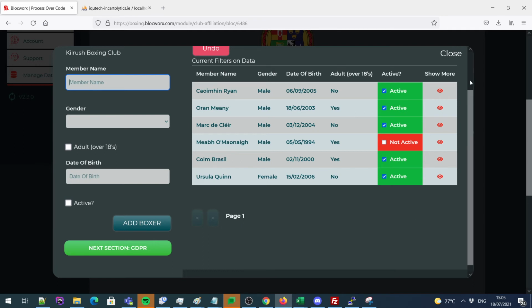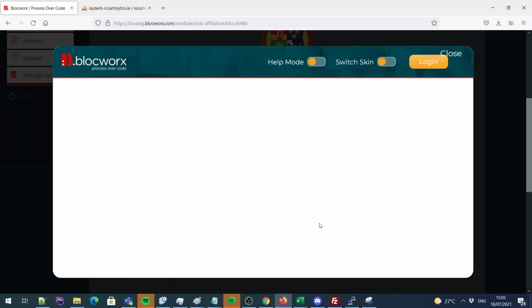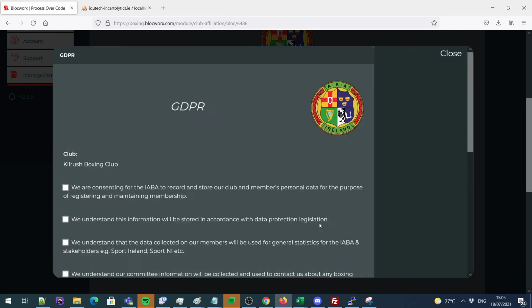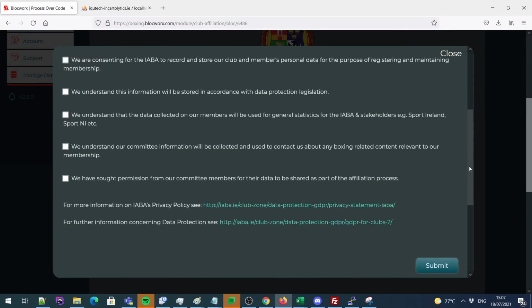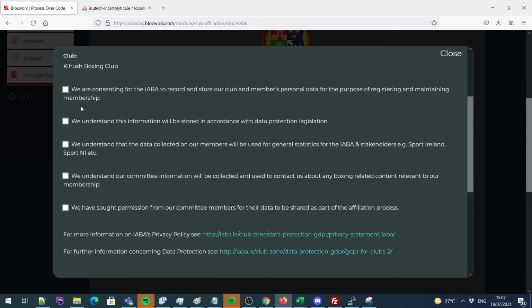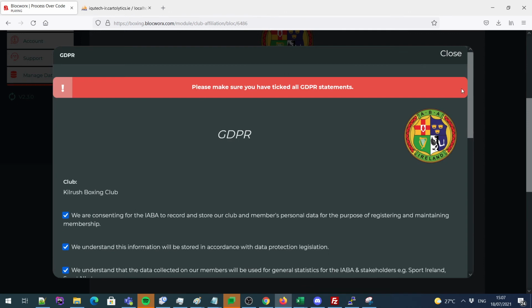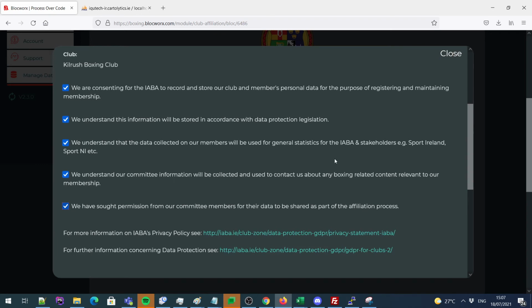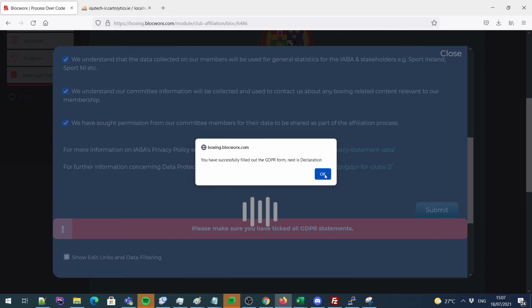Once we're happy with the boxers, we scroll down and go to the next section, GDPR. Please read the GDPR section in its entirety before continuing. You'll see 5 mandatory questions, all of which must be filled out. So to comply with them, you simply tick the tick boxes. I'll leave one unticked and just click submit, and you'll receive an error like this. Please make sure you've ticked all the GDPR statements. Once I'm happy, I click submit, and it moves me on to the declaration.